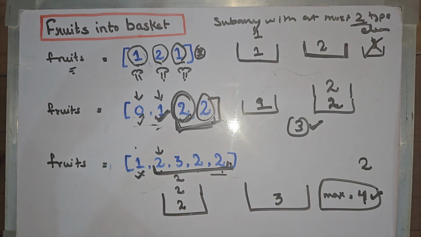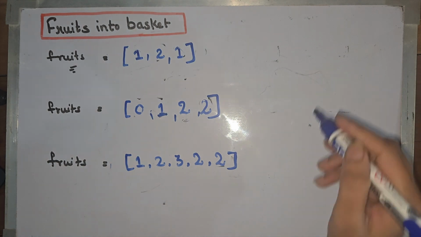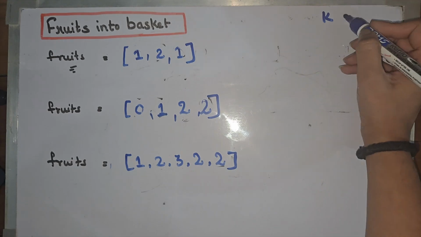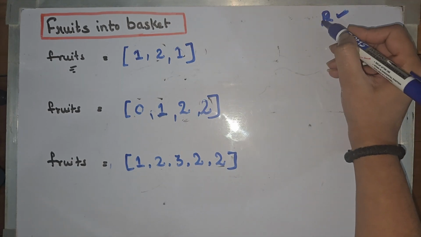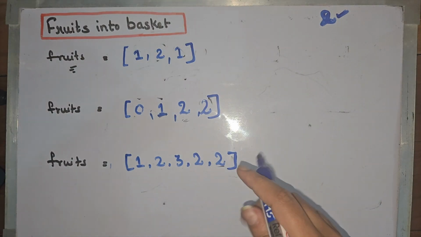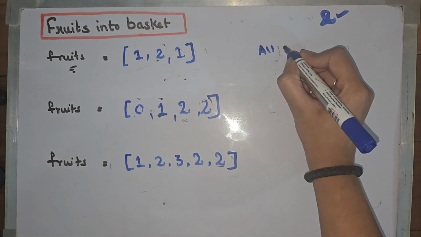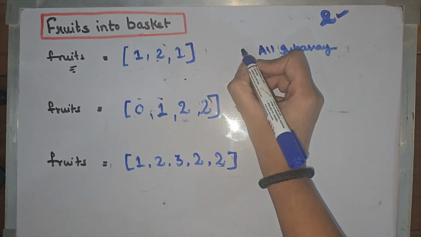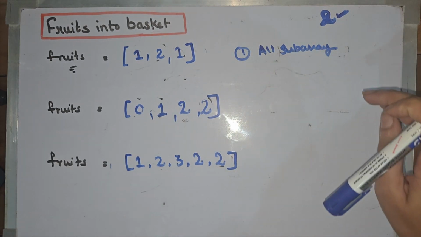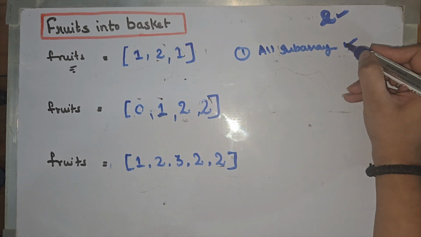Now let's think of a solution for this. So looking at the problem, we need to find a subarray with at most k distinct elements, and the k is 2 here. So we need only 2 distinct elements. So we can think of a naive solution. Okay, we need a subarray. So first thing that we can do is generate all subarrays. By running a nested for loop, we can easily generate all subarrays.